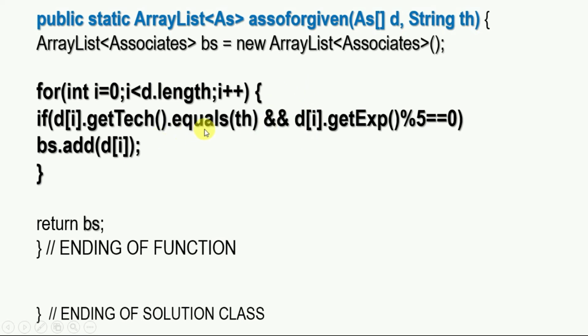If this condition is satisfied, store that particular record in the array or array list. We use an array list, so we use the dot add method to store that record, and at last return that array, the ending of the function and the ending of our solution class.